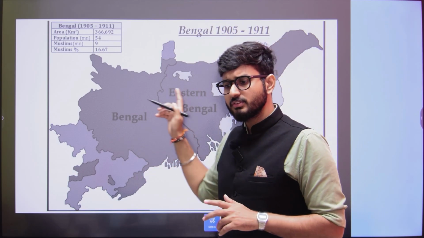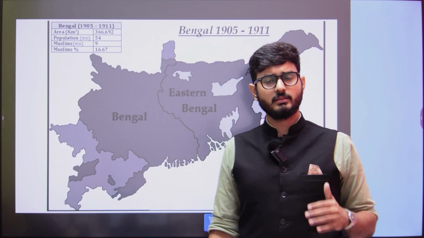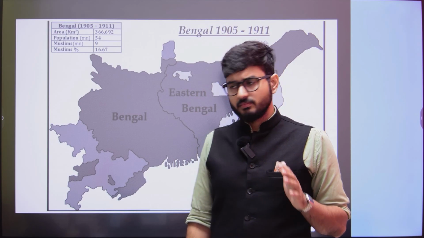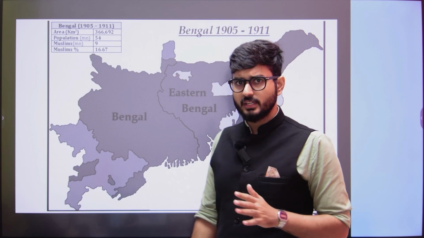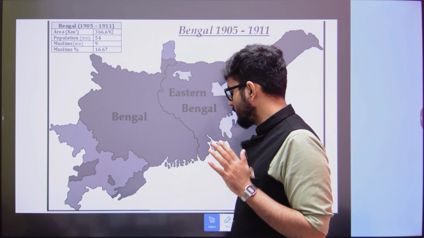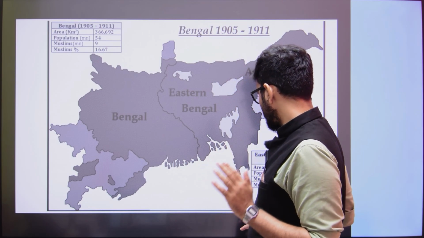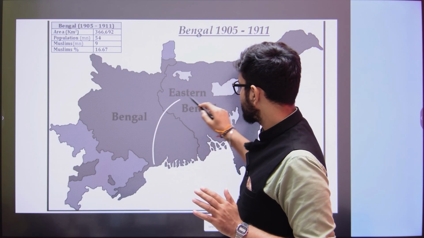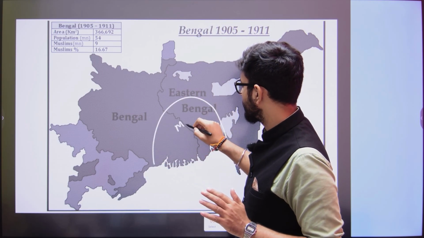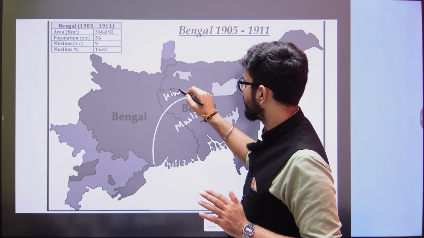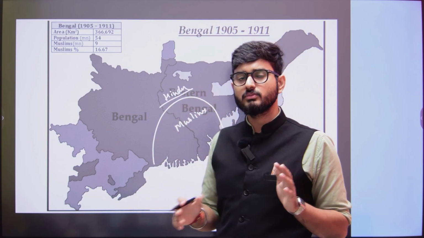So in such a big area, there was that much population. By 1903, the Britishers thought that if they divided Bengal along religious lines, with this part given to Muslims and this part given to Hindus, then nationalism would be divided.